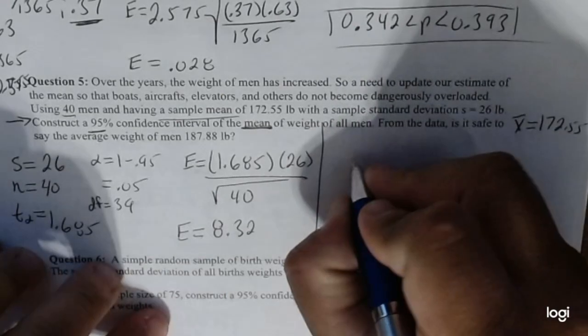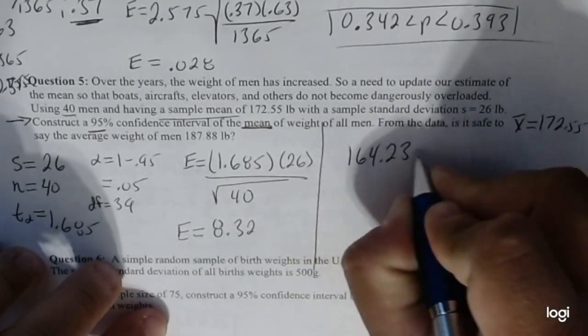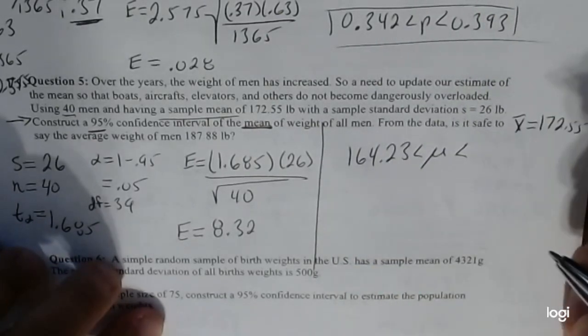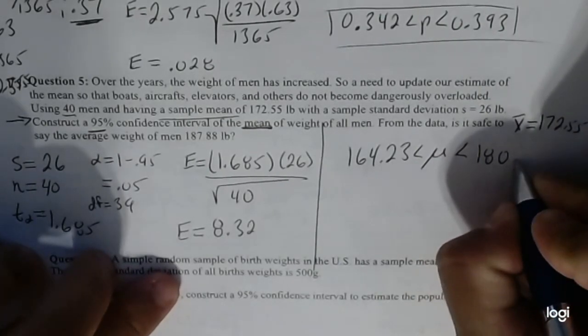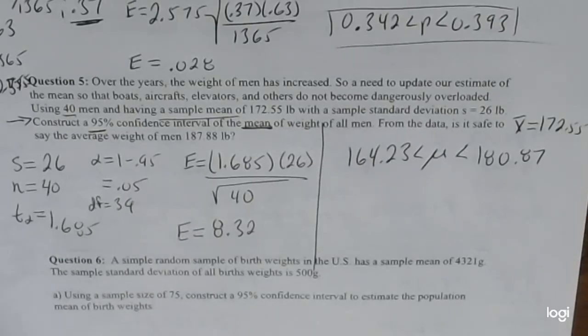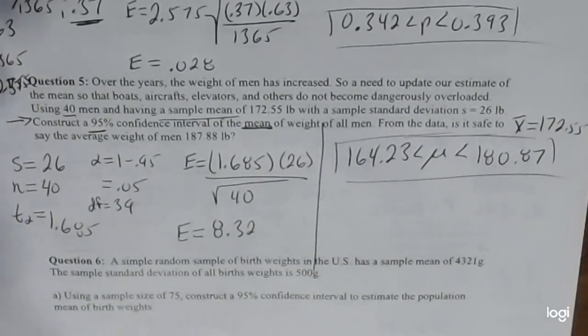So once we do that, we get 164.23-ish. And so we do mu, right? Mean, so it's mu, not p anymore. And if you add it, you should get roughly 180.87. And that is our confidence interval. So the average weight of men, according to our data, is between 164 and 180 pounds.